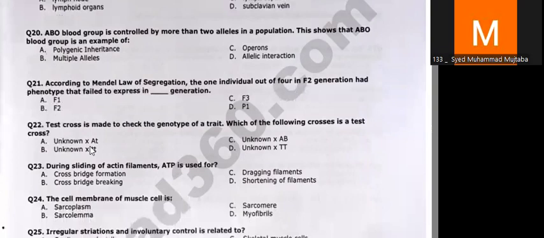Now, in question number 22, whenever you need to investigate a specific trait, you need to take a test cross between a homozygous recessive and the unknown, which will be heterozygous. Whenever you match it up with a homozygous recessive, you will get the offspring in the 1:1 ratio.